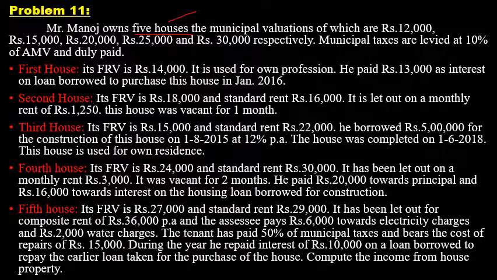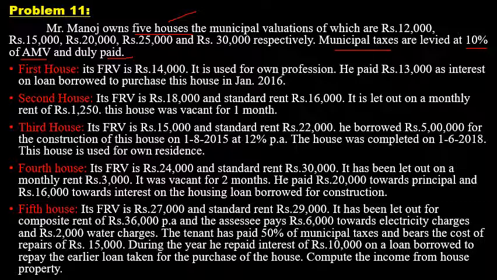Municipal taxes are levied at 10% of AMV and duly paid. So municipal taxes charged on AMV means charged on annual municipal value, and it is 10% of annual municipal value, and which was duly paid in the previous year.